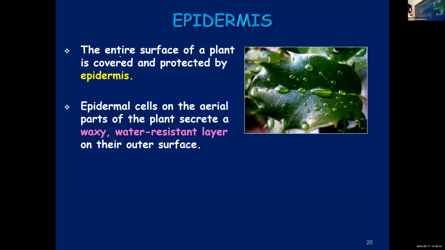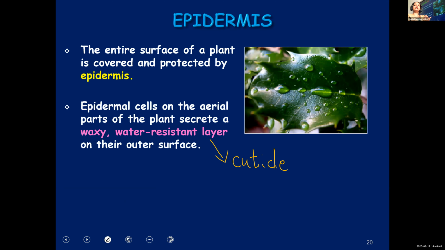And the epidermal cells which are found in the aerial parts of the leaves contain a waxy water resistant layer, and this waxy water resistant layer you call cuticle. Once again I will repeat.